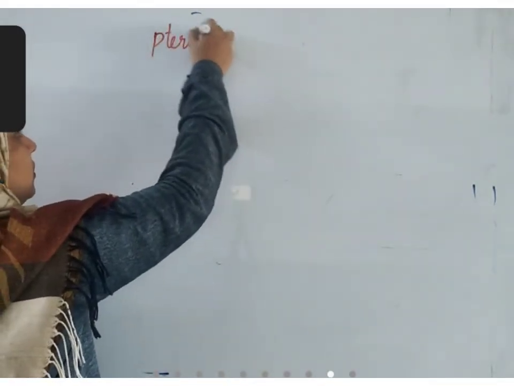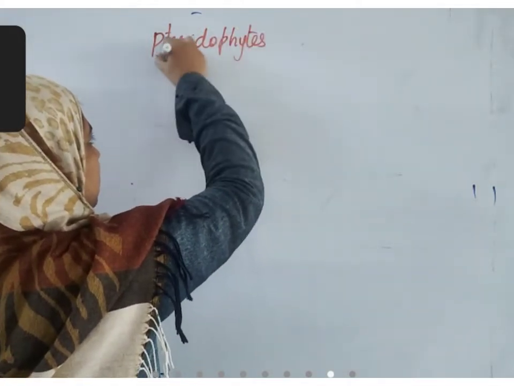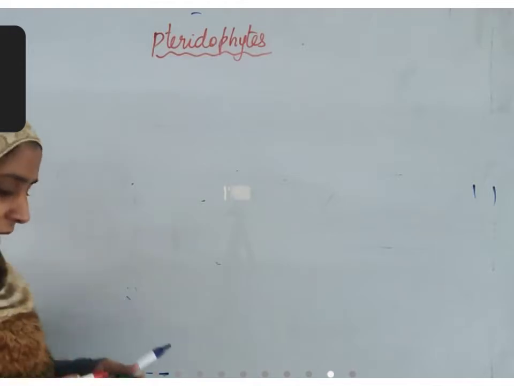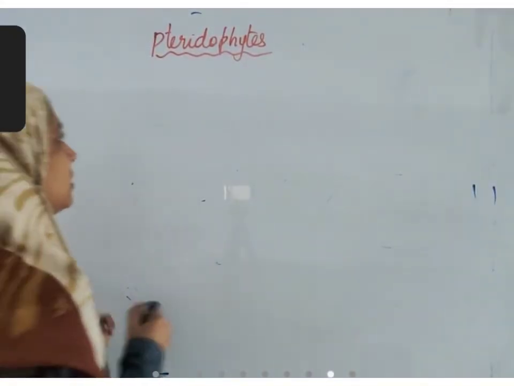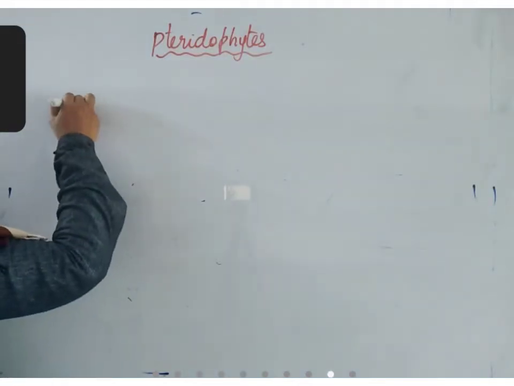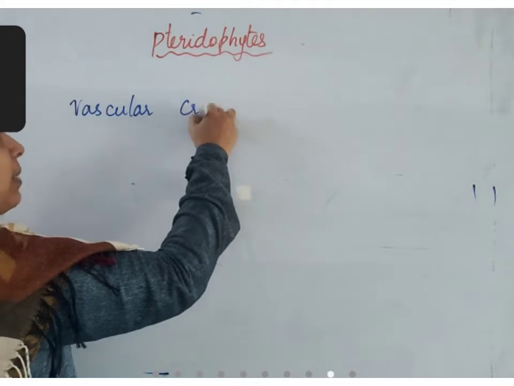Pteridophytes. These plants are generally used as ornamental plants. They are simply called vascular cryptogams.